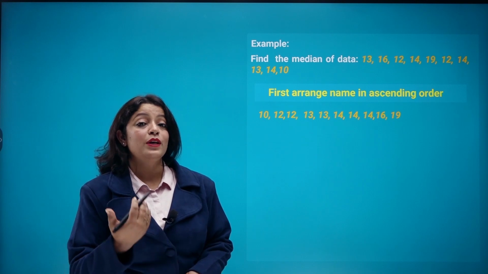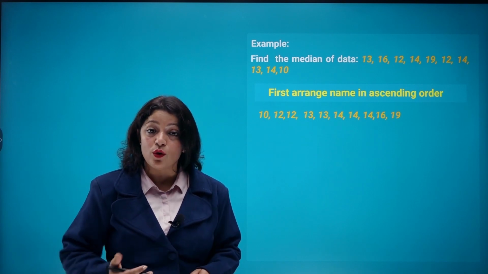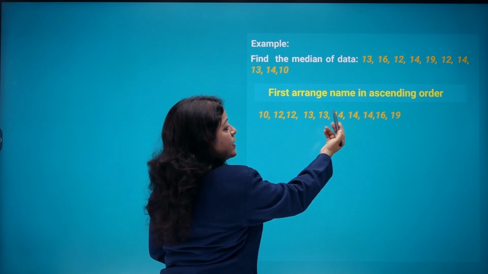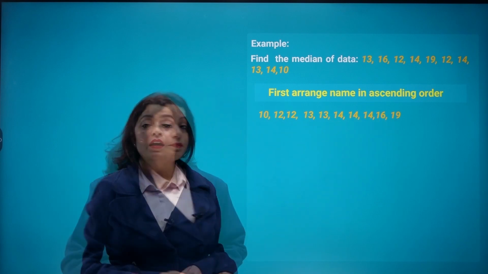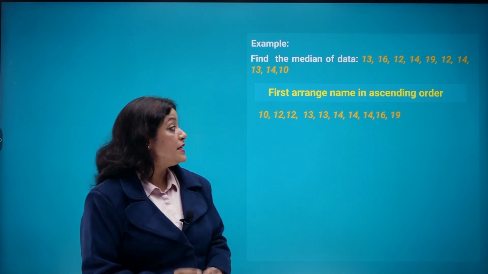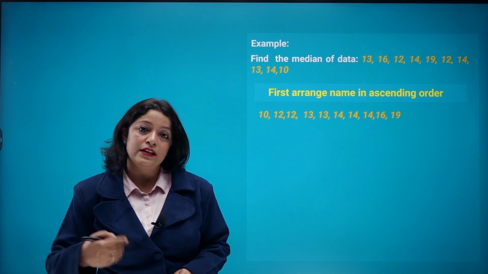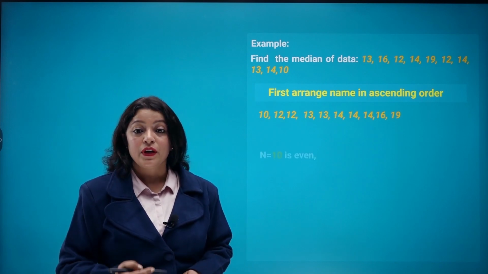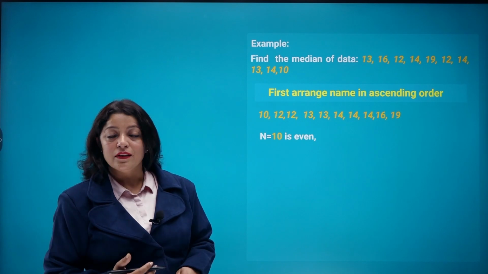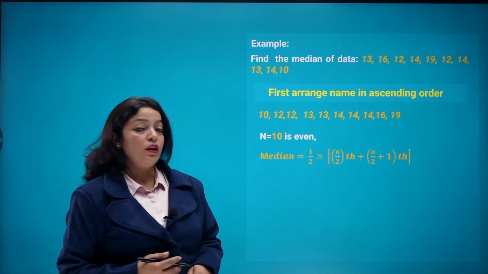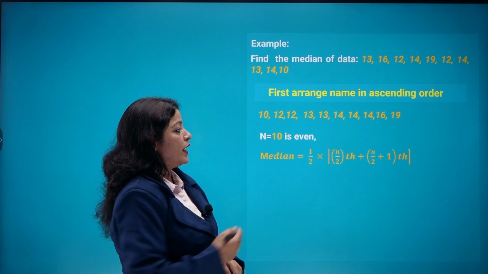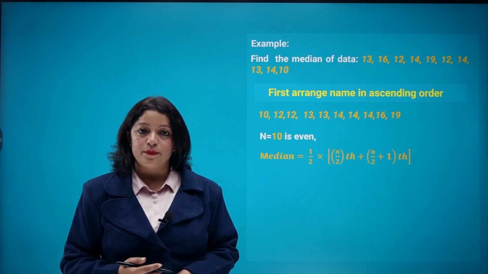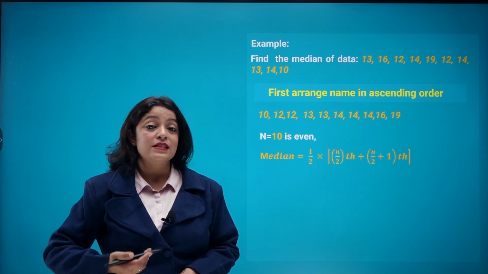Now see how many observations there are. Is n even or is it an odd number? So here we can see 1, 2, 3, 4, 5, 6, 7, 8, 9 and 10. After arranging these numbers in ascending order, the number of observations here is even, that is n is 10 here, right? Now how can we find the median? Let's see the formula first of all: the median is half of the (n upon 2)th observation plus the (n upon 2 plus 1)th observation. Now what is n? N is 10 in this case.